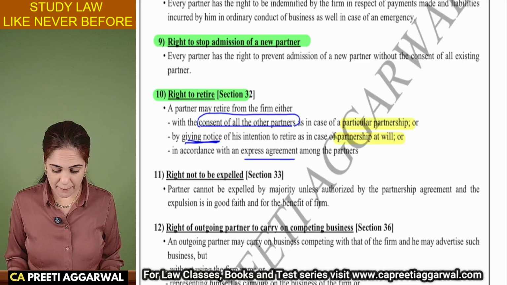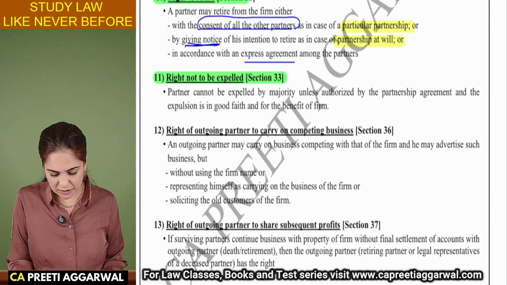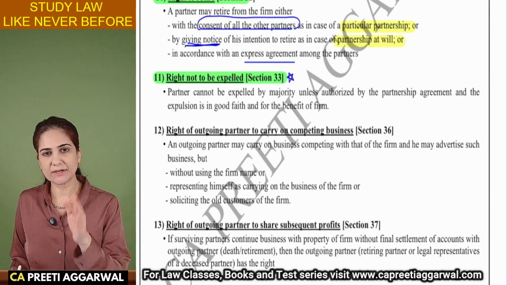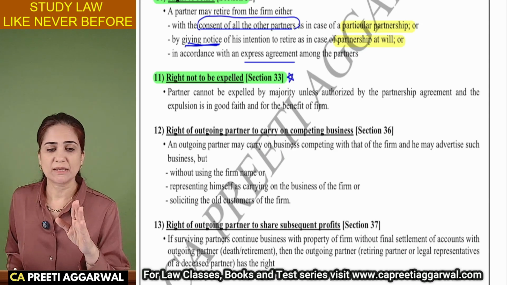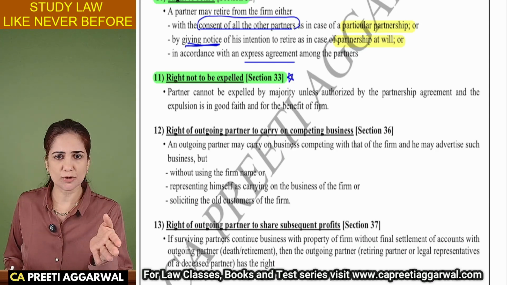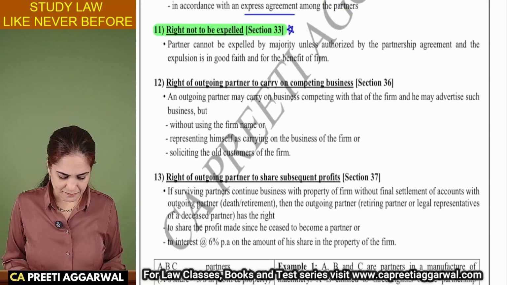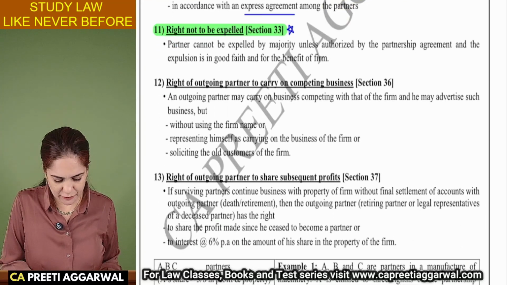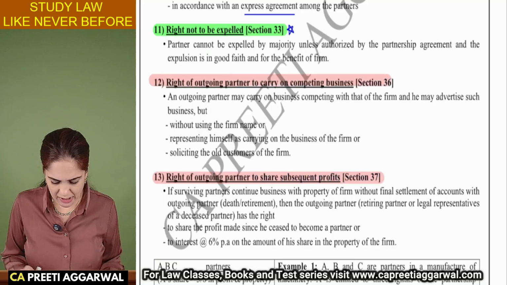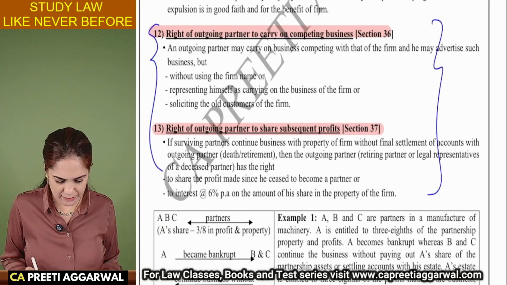You cannot expel a partner. This is very important. We are going to study this later also. Section 33 we will study in detail later. Section 33: no partner can be expelled unless there is approval of the majority of the partners, it is in good faith for the benefit of the firm, and the deed allows it. This is very, very important for the exam, along with the section number. It can be asked as a theory question. It is generally asked as theory only.